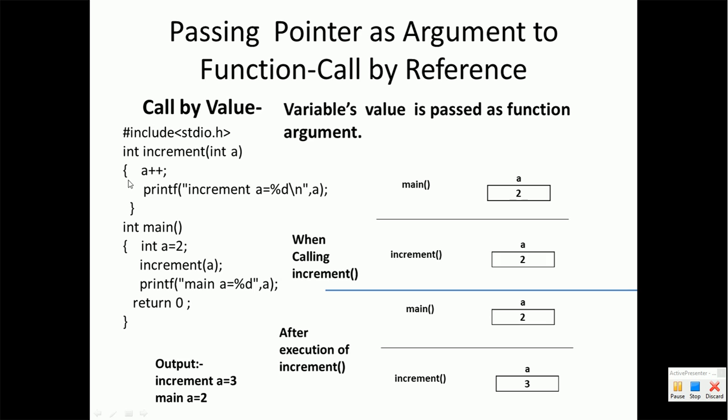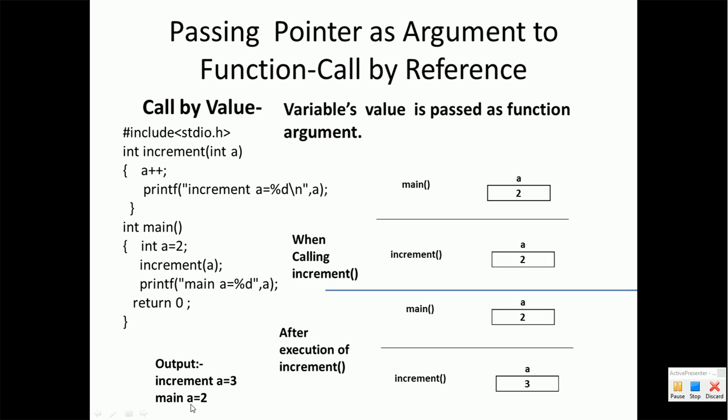So inside the increment function we have written a plus plus. Because the value of a which has been copied to the variable a of increment function will be 2, a plus plus will change the value of a to 3. In the printf statement, the value of a will be printed and this will be 3. So when we execute this program, in the main function the value of a which will be printed is 2, and the value of a which will be printed using increment function will be 3.